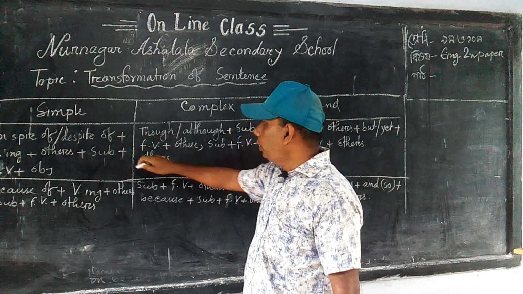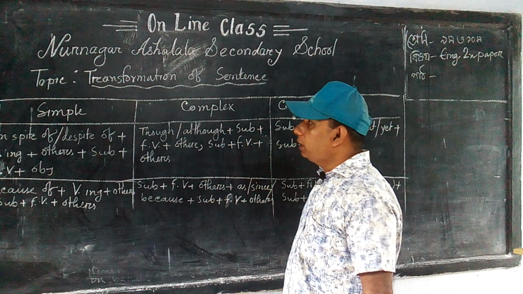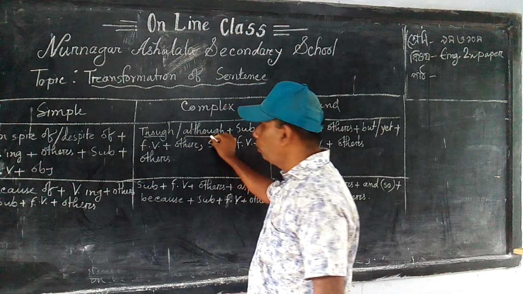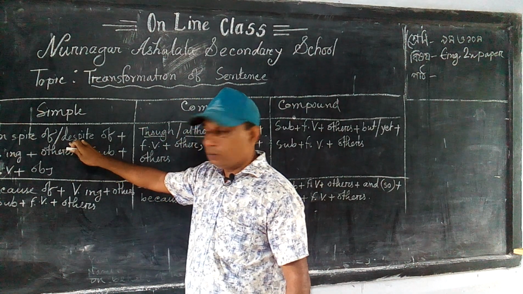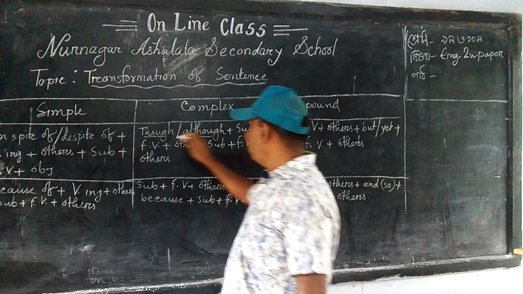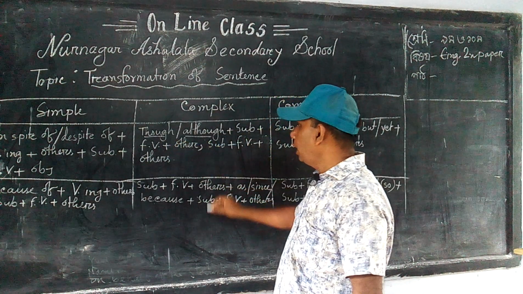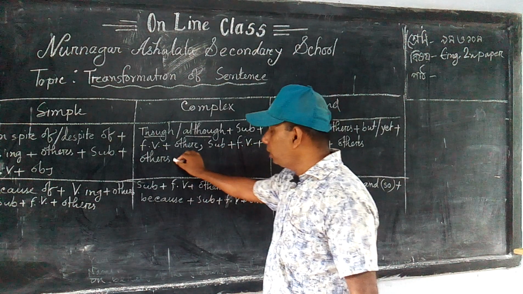And if you are asked to transform it into complex, then you have to use though or although in place of in spite of, and then subject plus finite verb plus others, another subject plus finite verb and others.